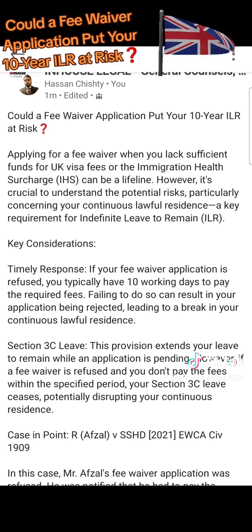If by any chance you are unable to pay in 10 working days, you need to tell the Home Office clearly what the reasons are for not paying. Therefore, you don't have issues later on.